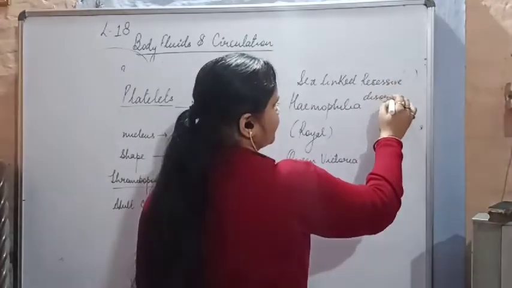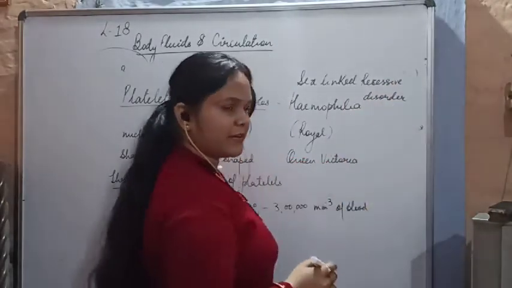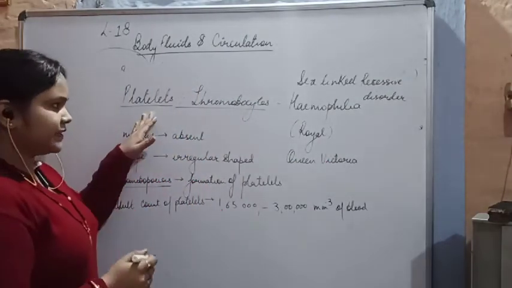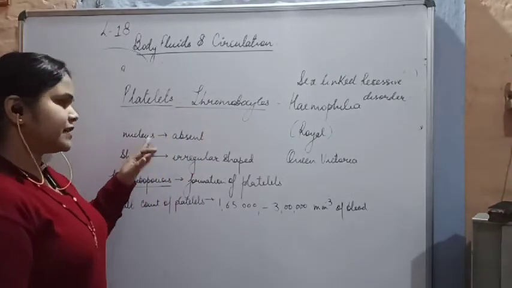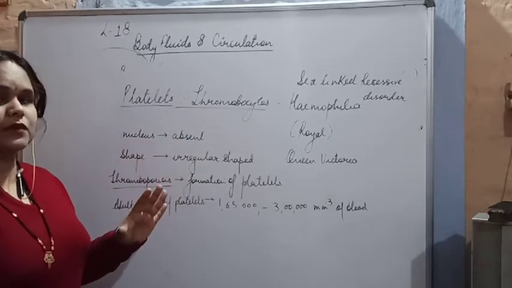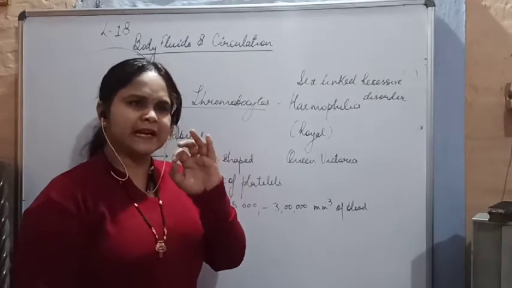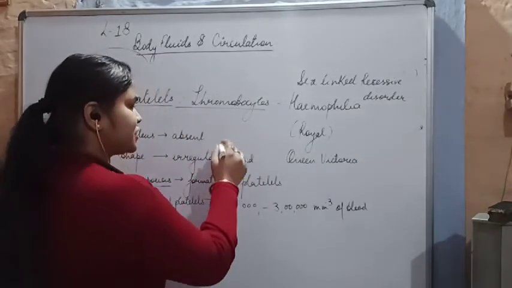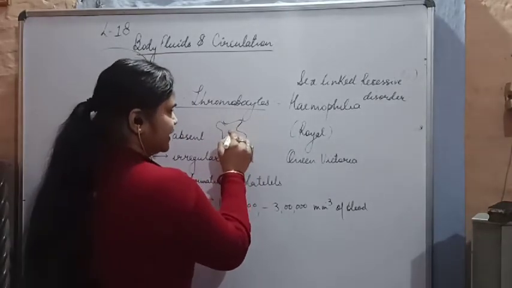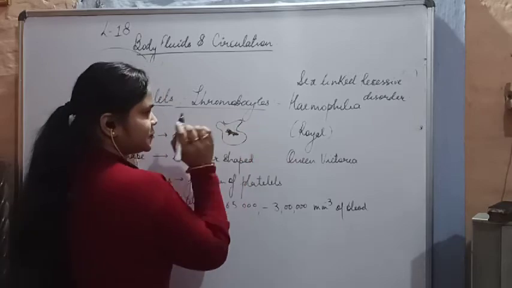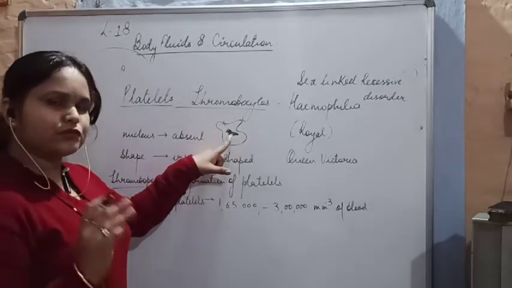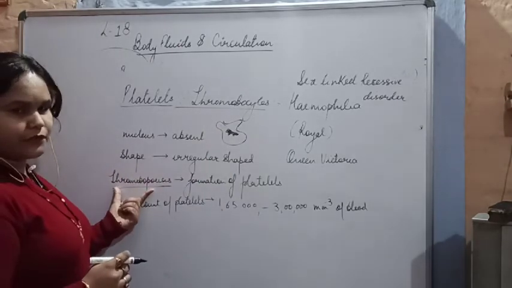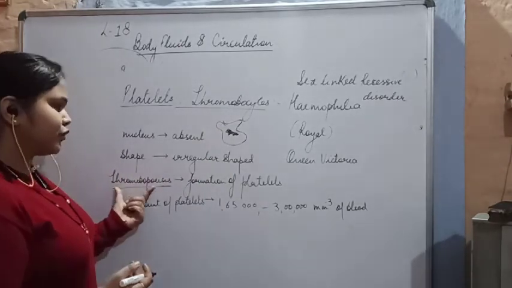So, if the blood does not have platelets, the blood will ooze out and the patient will die. So, platelets, also called thrombocytes, have no nucleus. It appears as if a nucleus is present, but that is not the nucleus. It is a cytoskeletal structure present inside the platelets, a mesh-like structure. Don't confuse it with the nucleus. Their shape is irregular, and the process of formation of thrombocytes is called thrombopoiesis.